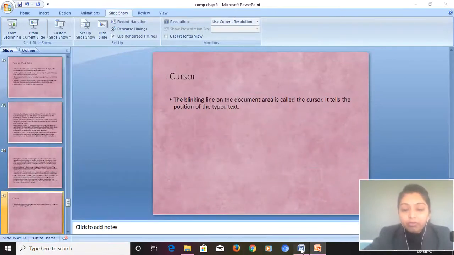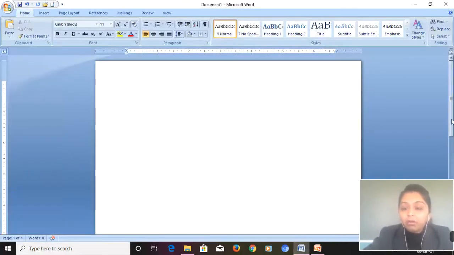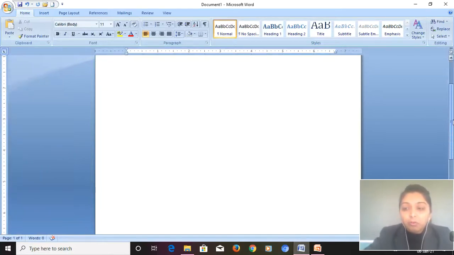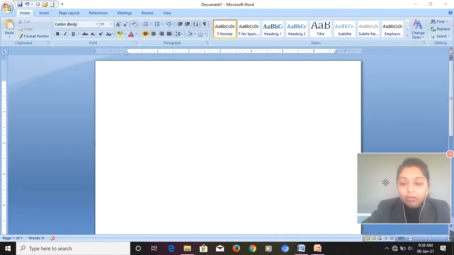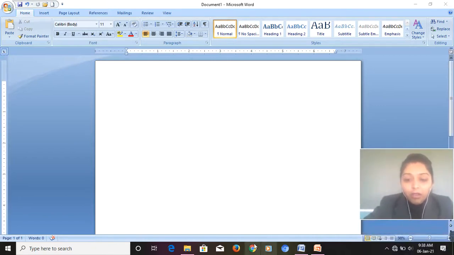See, dear children, this is our Word document. Here, this is a vertical scroll bar. See, it is used to move up and down. It is on the right of the document. And then here we are having the horizontal scroll bar. See, this is the horizontal scroll bar. You can see. Okay, as we haven't typed anything, we are not able to move left and right.